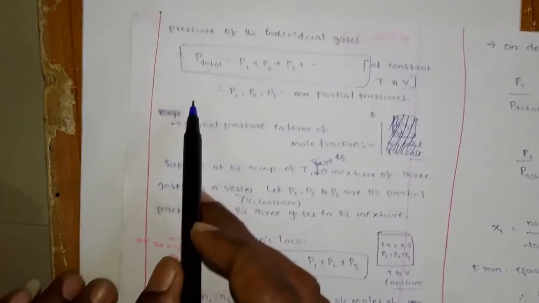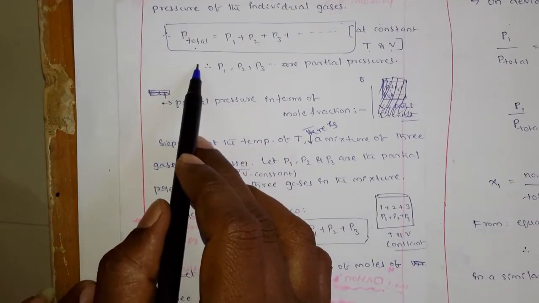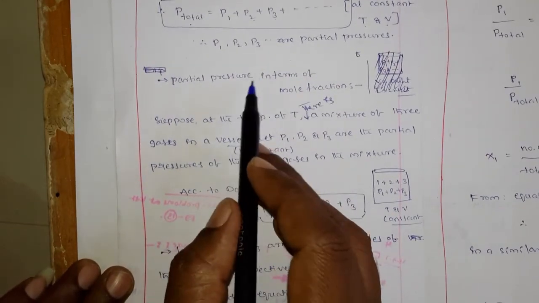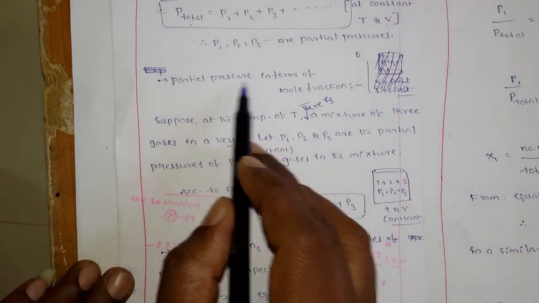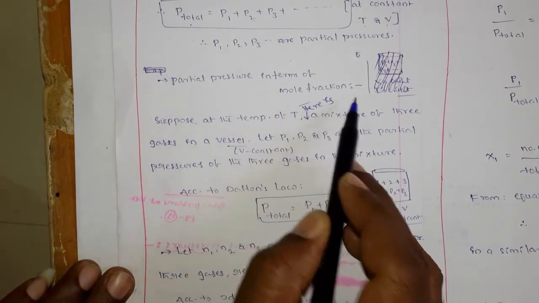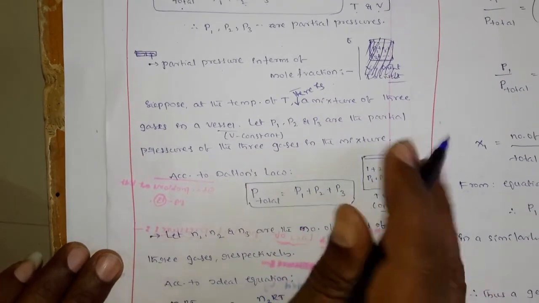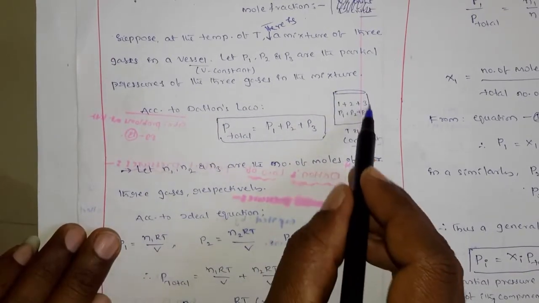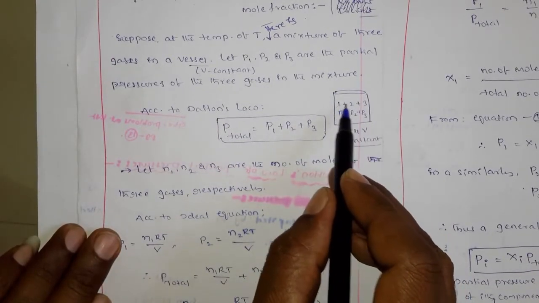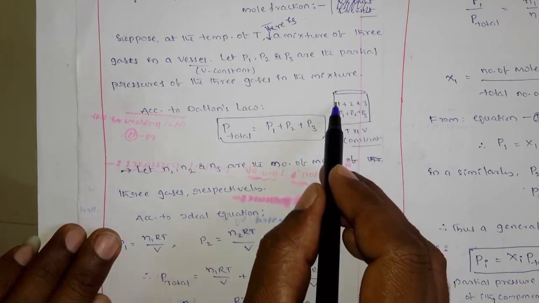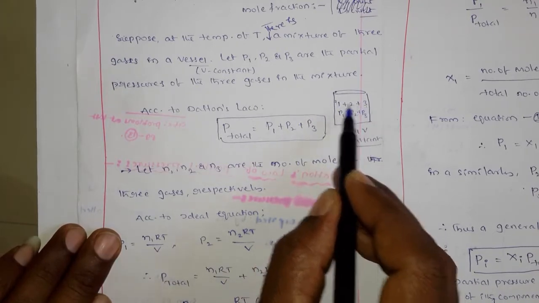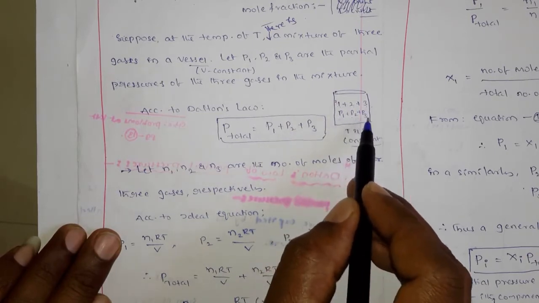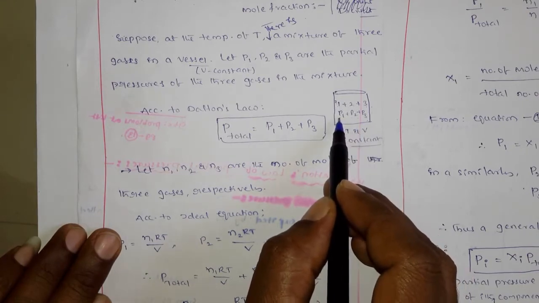Dalton's law of partial pressure we can express in other way. Okay, so for that what you have to do is that we have to express the partial pressures in terms of the mole fraction. Okay, what is the mole fractions? That I am going to tell you, don't worry. So first you take a cylinder, in this cylinder you assume that there are three gases, 1, 2 and 3. Okay, gas 1, gas 2 and gas 3. Okay, so you know that three different gases unte, obviously they can show the three different pressures. Okay, that you call it as partial pressures.